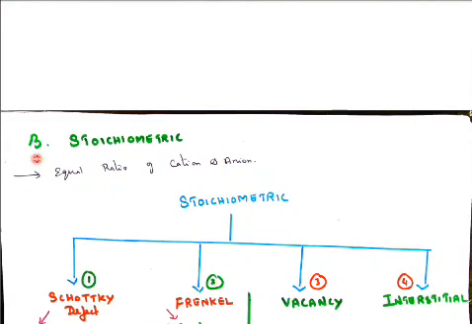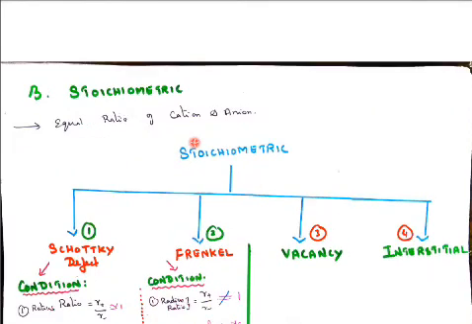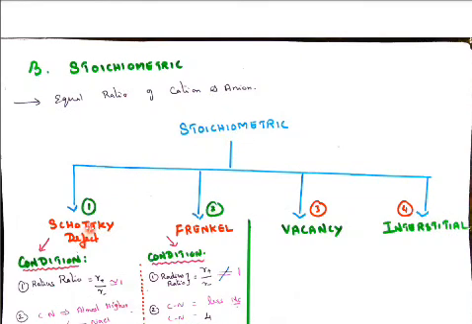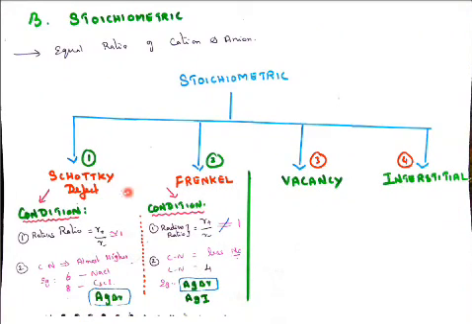Then stoichiometric. Stoichio means equal, that is, an equal ratio of cation and anion. So for a stoichiometric defect we have four types, I said: Schottky defect, Frenkel defect, vacancy defect, and interstitial defect. First, let us see the Schottky defect and Frenkel defect, because these two belong to ionic compounds. The other two belong to non-ionic compounds.